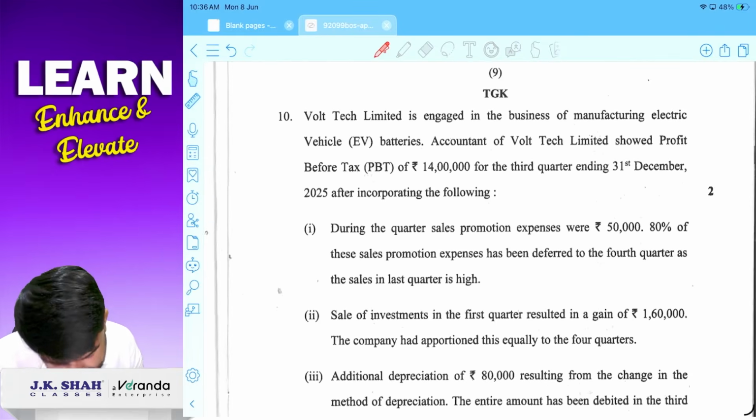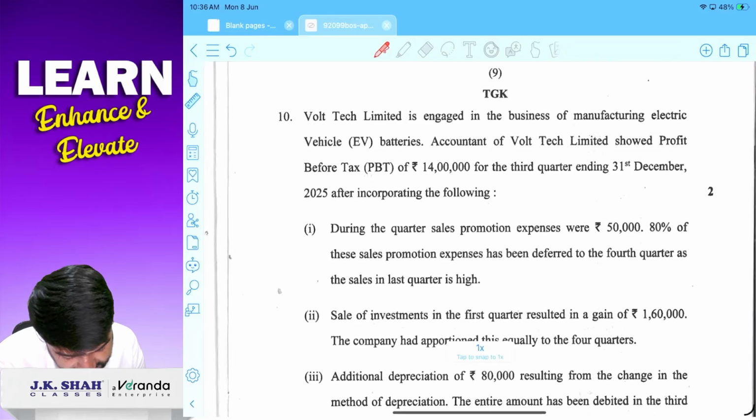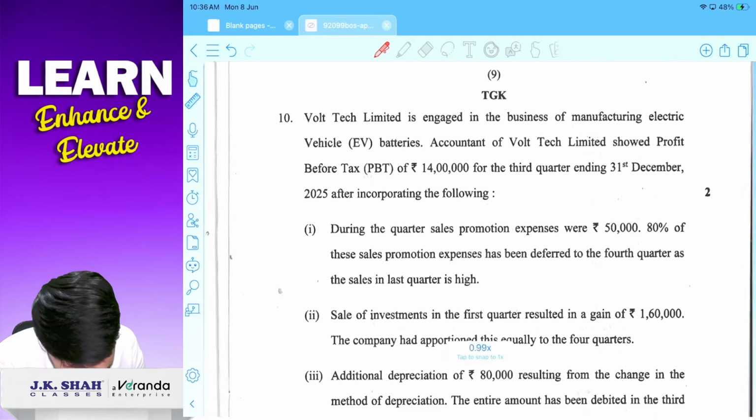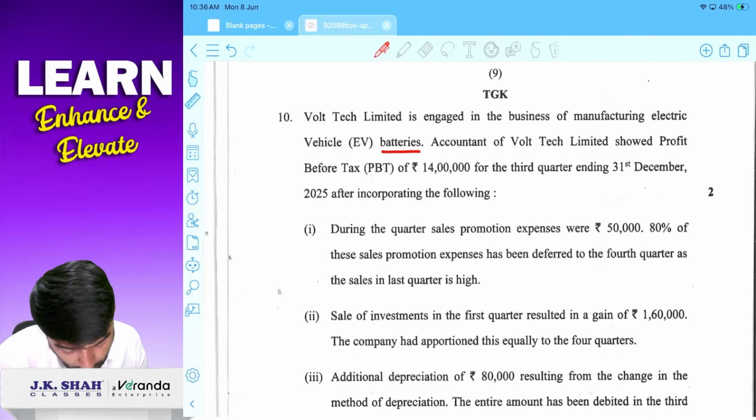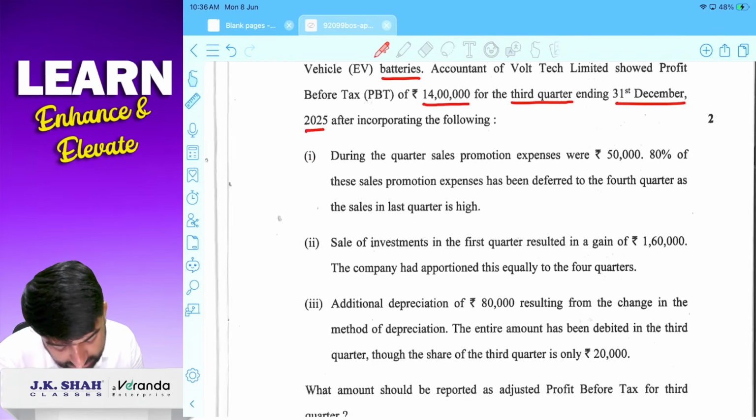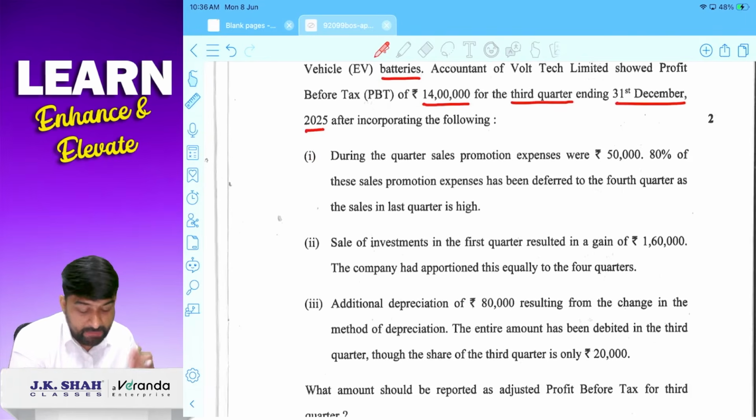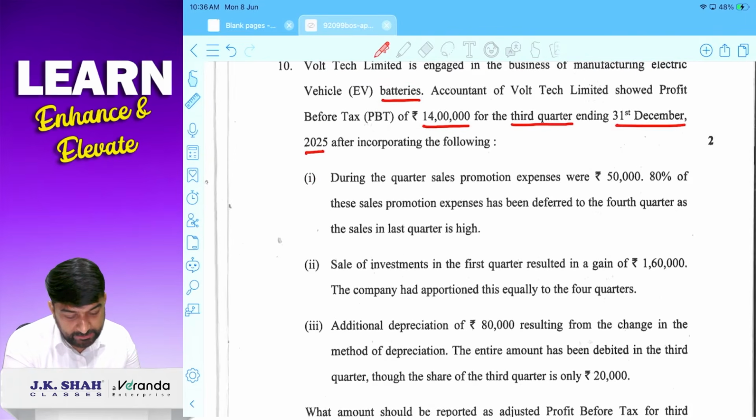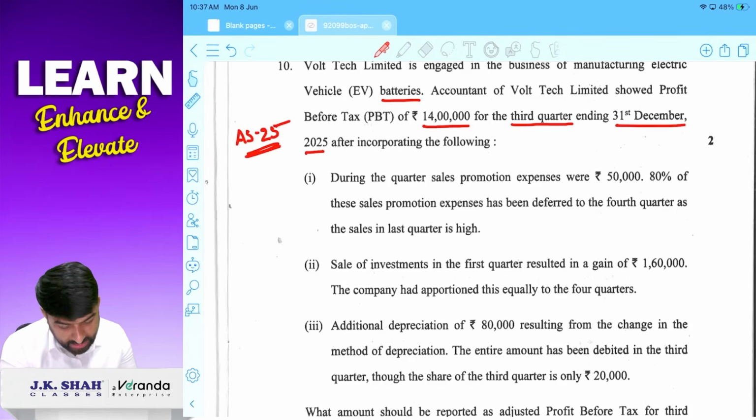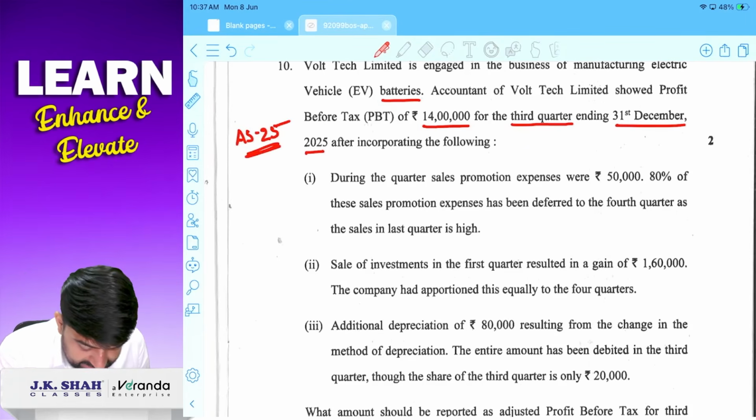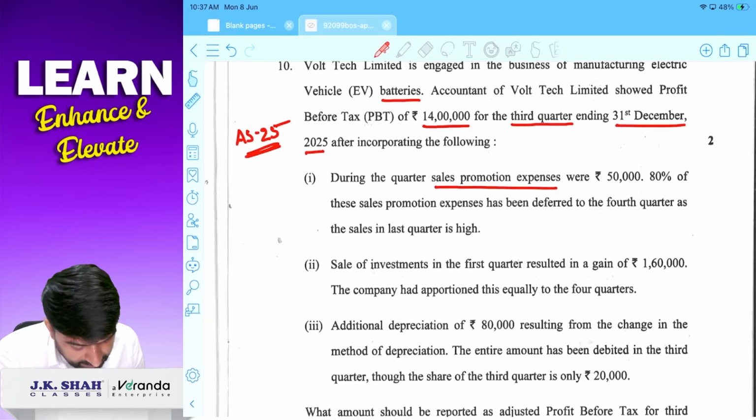ठीक है. नेक्स्ट, Volt Tech Limited is engaged in the business of manufacturing electric vehicle batteries. बैटरी बनाता है. Accountant of Volt Tech Limited showed profit before tax 14 लाख for third quarter 31st December 2025 after incorporating the following. बोलता है 14 लाख में ये 3 इन्फो कंसिडर करने के बाद उन्होंने 14 लाख का नेट प्रॉफिट दिया है, और यह फॉर थर्ड क्वार्टर है, मतलब इंटरिम फाइनेंशियल रिपोर्टिंग है. AS 25 will be applied. During the quarter sales promotion expenses were 50,000.